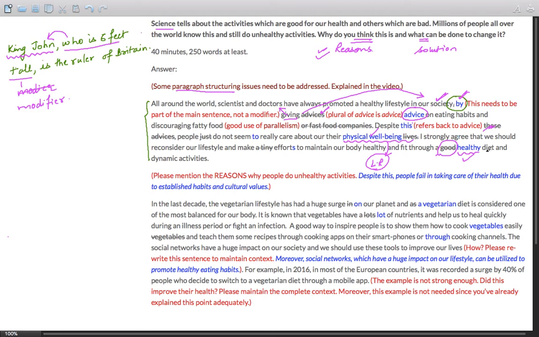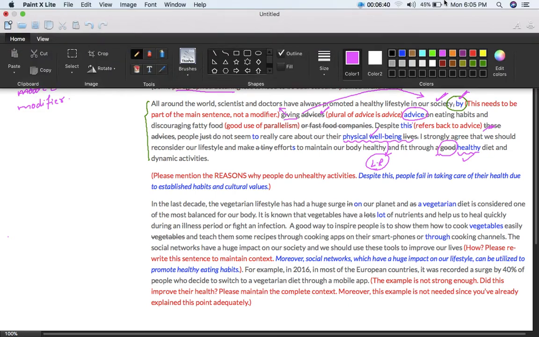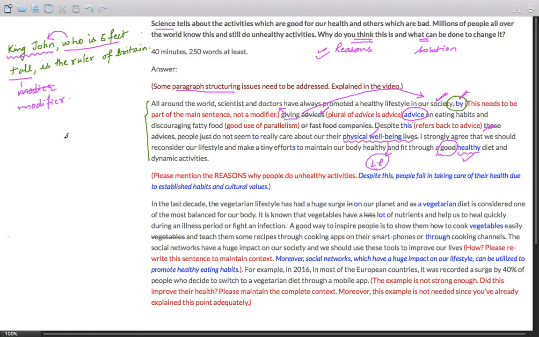This is again a lexical resource issue, and this is also a collocation issue. What are collocations? As explained in a number of previous videos, collocations are basically the naturally occurring words, words occurring together naturally. So with diet, it's always healthy. It's not good. Okay, this is another collocation issue, and it becomes a lexical resource issue. Now here's a sentence I have highlighted, that how reasons need to be inculcated into the introduction.